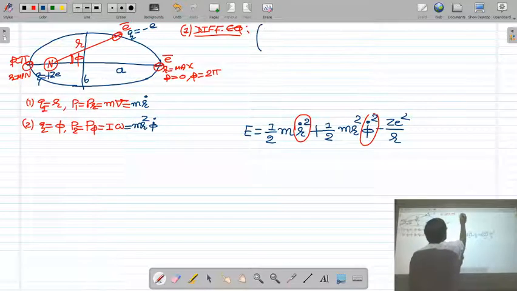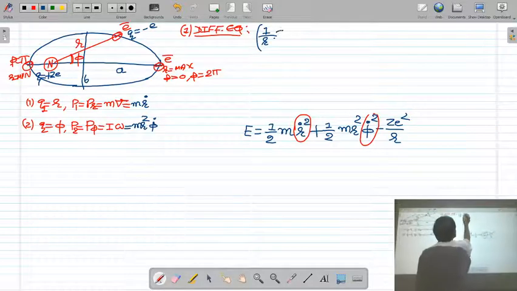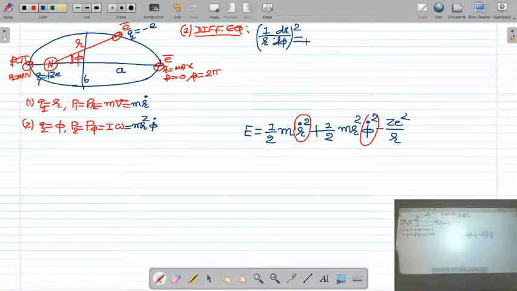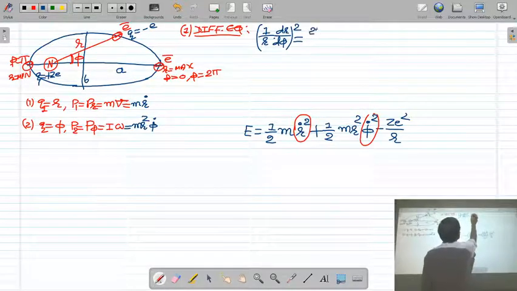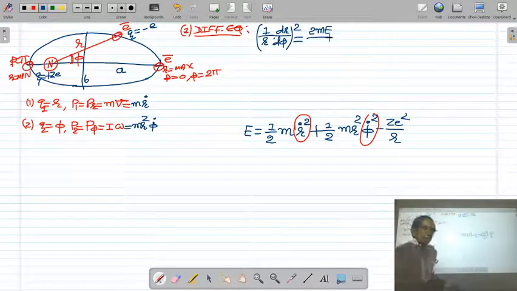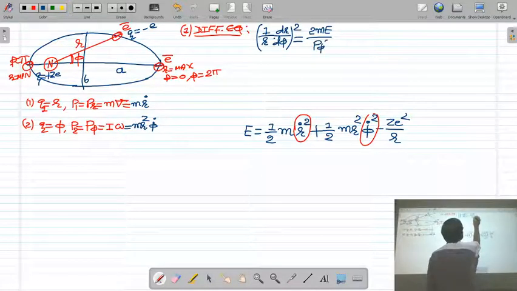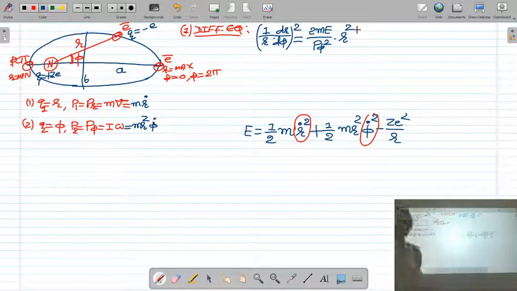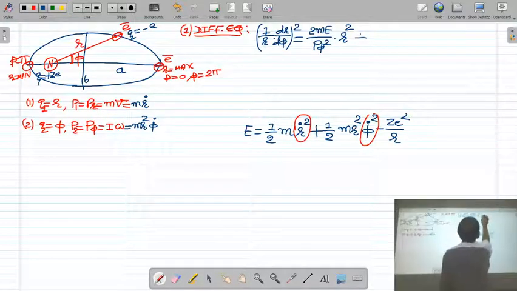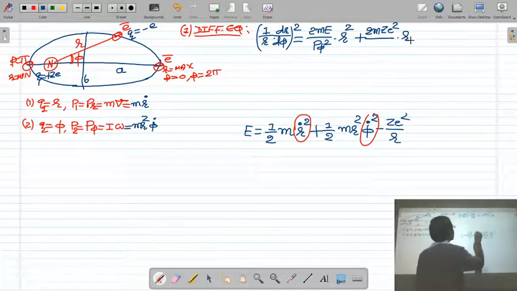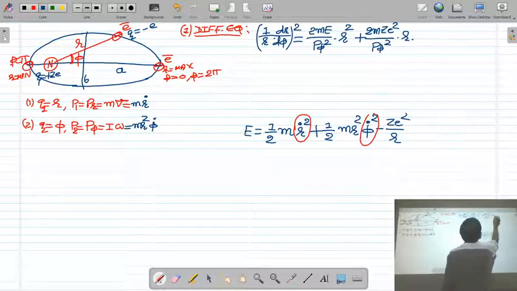The differential equation for the elliptical orbit we got in the last lecture is: 1 upon r dr by d phi whole square is equal to 2 m e upon p phi square into r square plus 2 m Z e square upon p phi square into r minus 1.